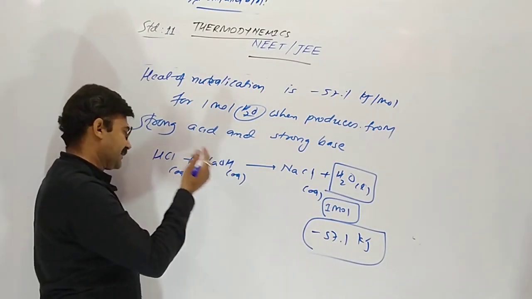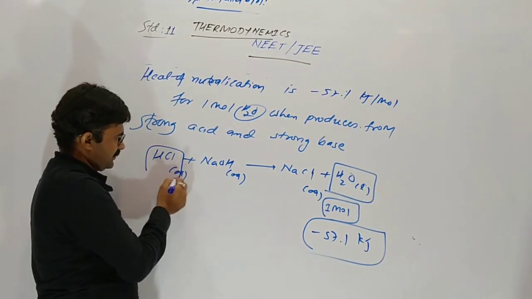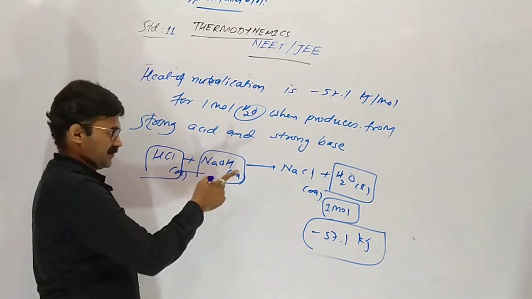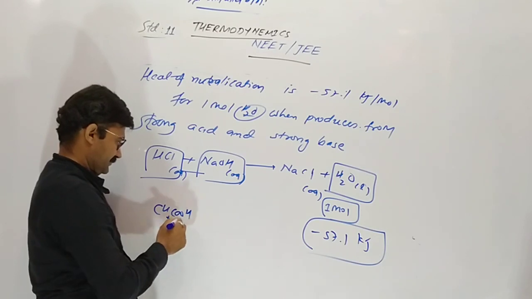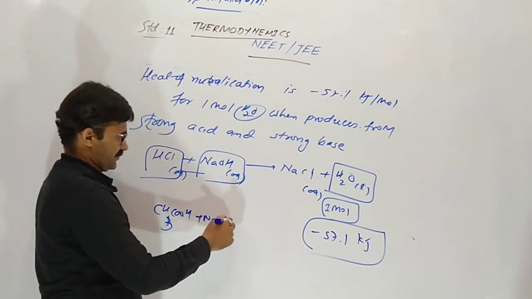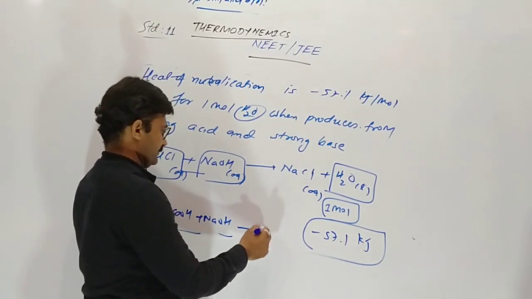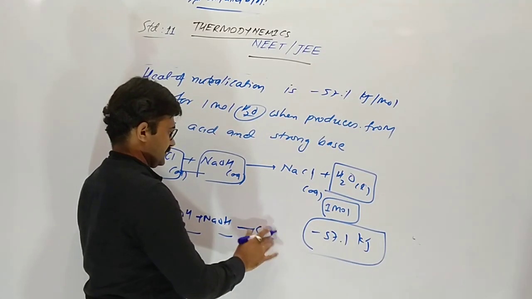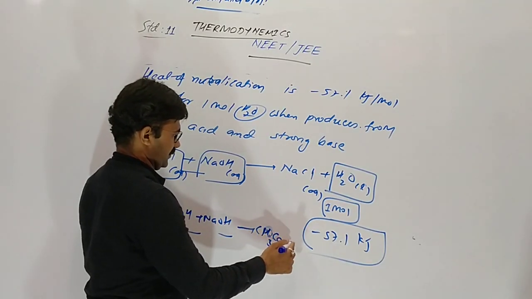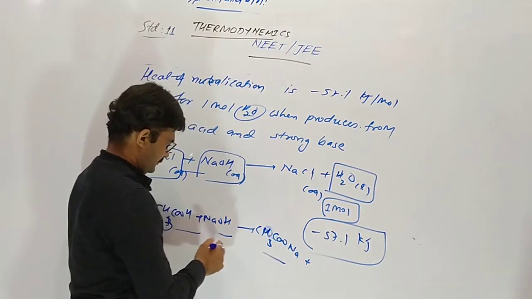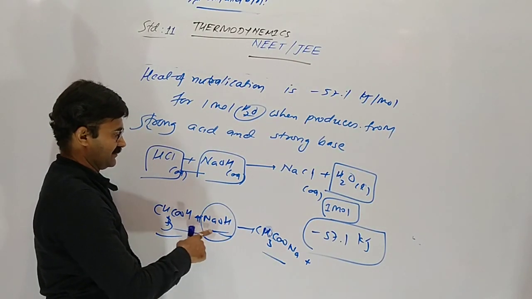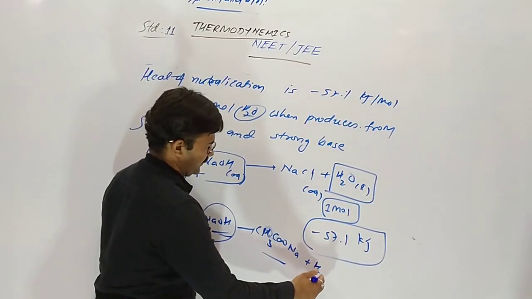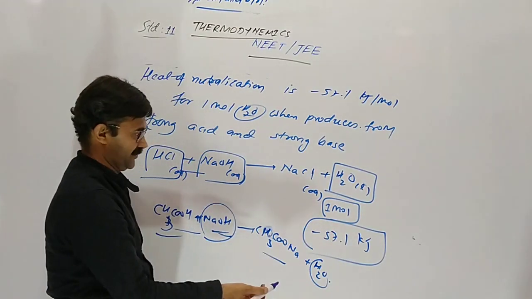For 2 moles it will be double, but our acid and base should be strong. Sometimes acid is weak but base is strong, but it never produces 1 mole. One equivalent NaOH and one equivalent acid never gives one equivalent of water.